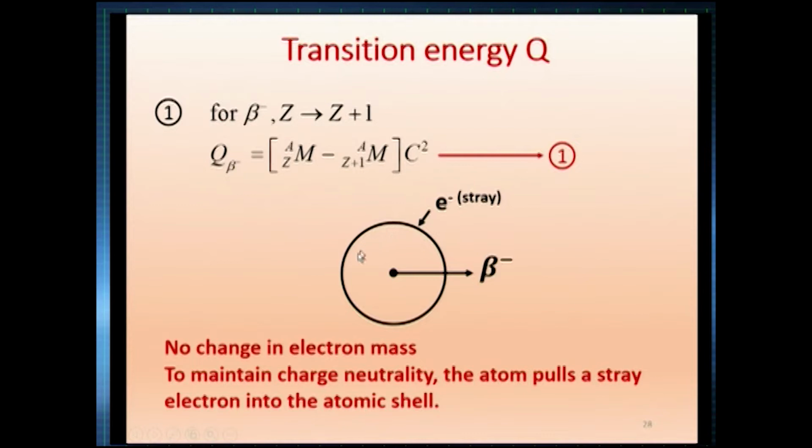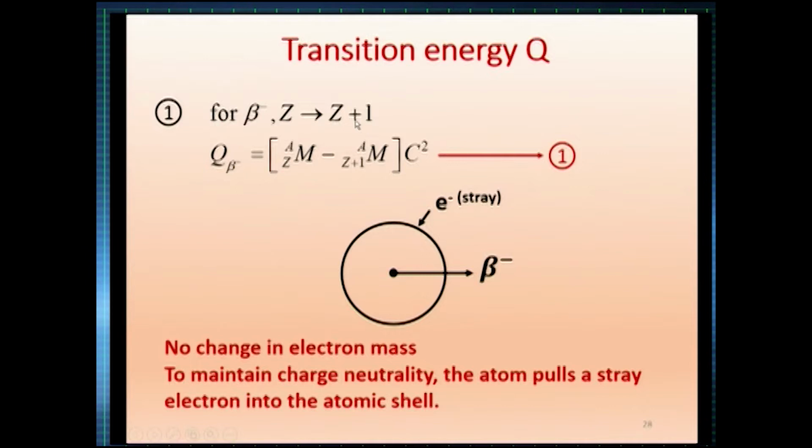See here, we have got one atom, we are representing one atom and this is the nucleus. From the nucleus one beta minus particle comes out. Now, we have put one stray electron. I will just tell you what that is. When the beta minus particle comes out, the proton number has increased by 1 unit.